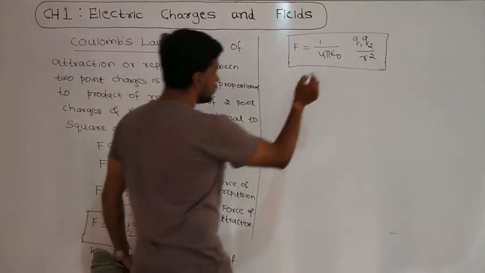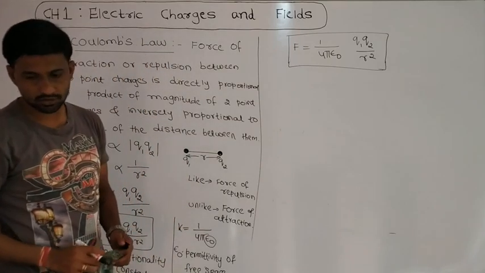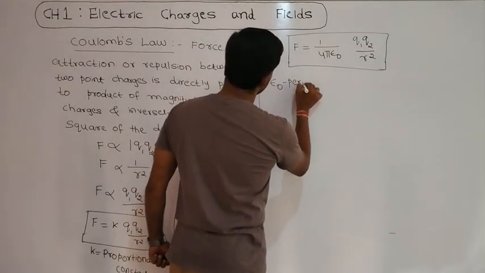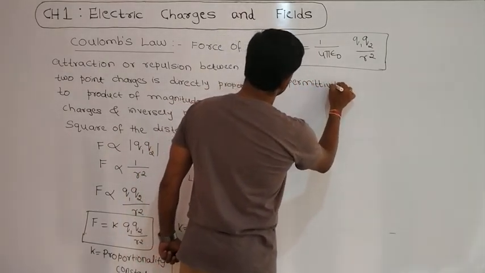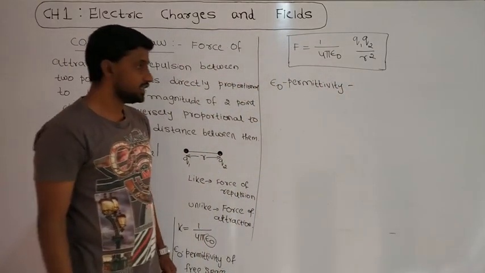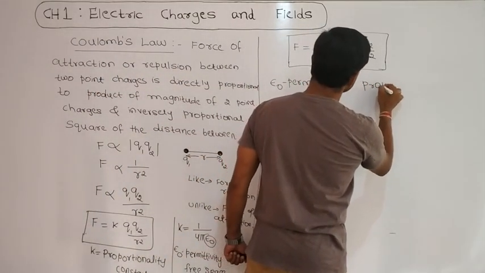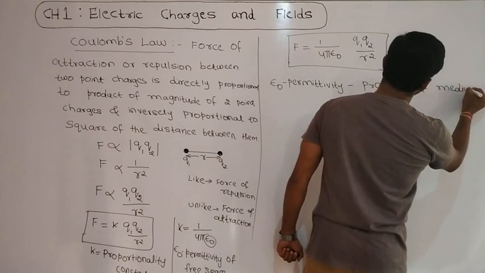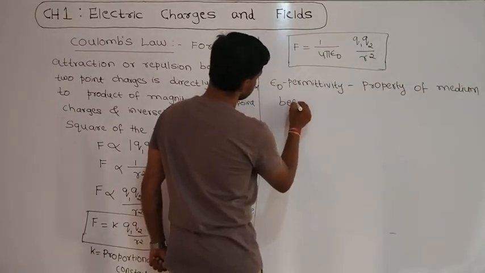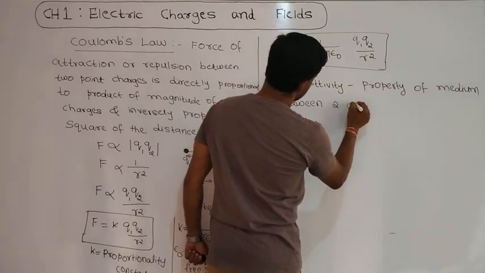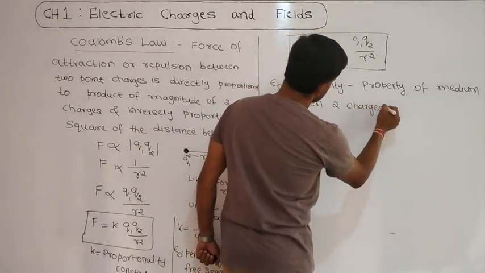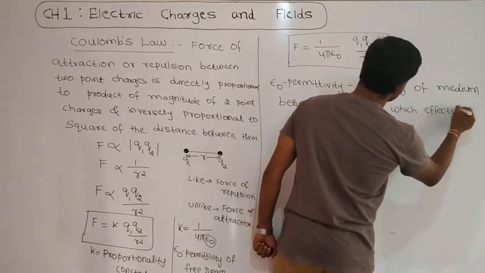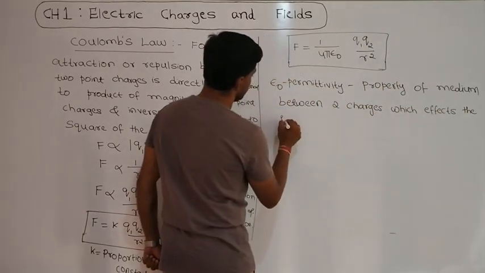Here epsilon naught is the permittivity of free space. What is the meaning of permittivity of free space? Permittivity is the property of the medium between two charges which affects the force between them.